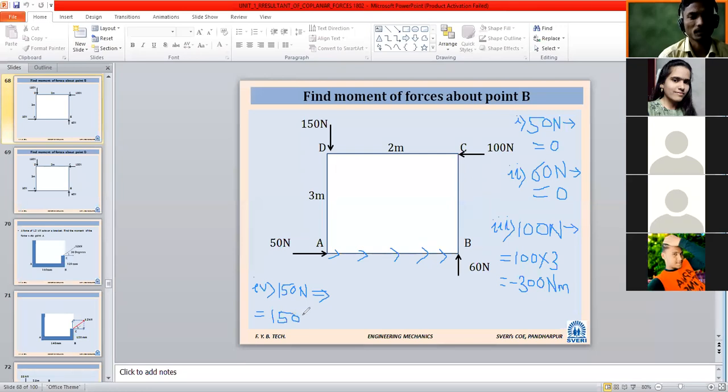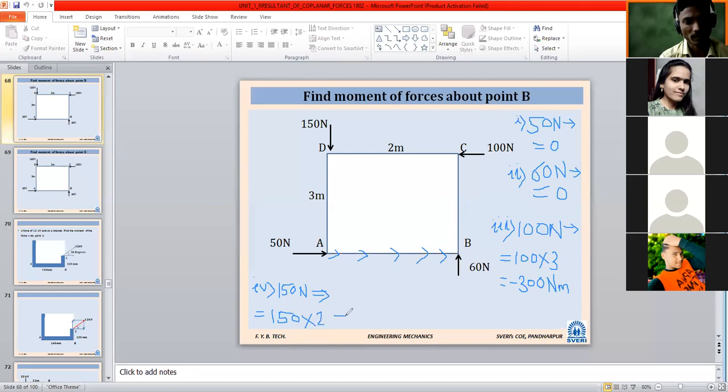So how to find the perpendicular distance? For two parallel lines, the perpendicular distance means the distance between AD and BC. How much is it given? 3 meters, the distance between AD. And 2 meter. See, the 2 meter is the distance. So I will say 2.